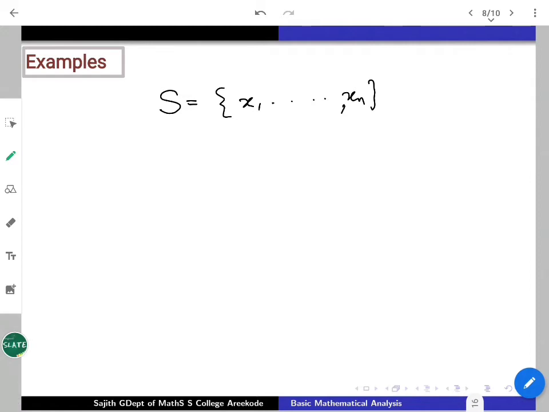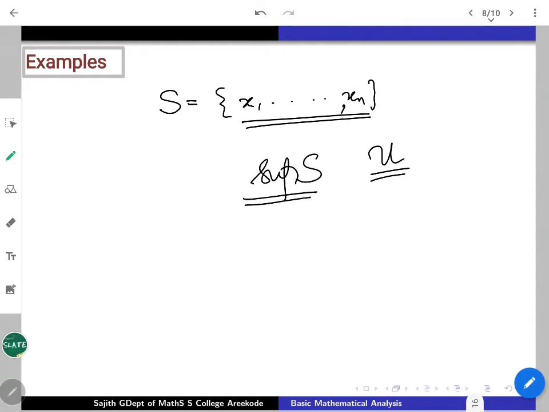If that largest element is denoted u, obviously that is going to be the supremum of S. Any finite set has a largest element, which will be the supremum of S. I will write supremum of S because it is unique.